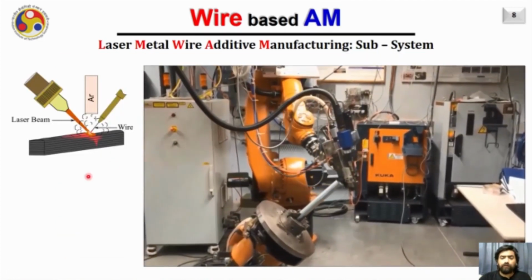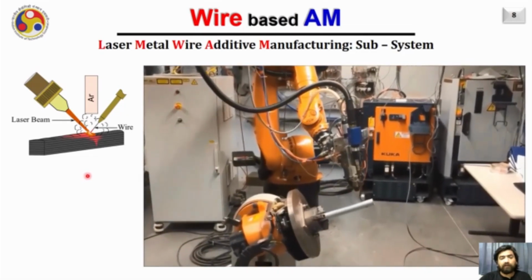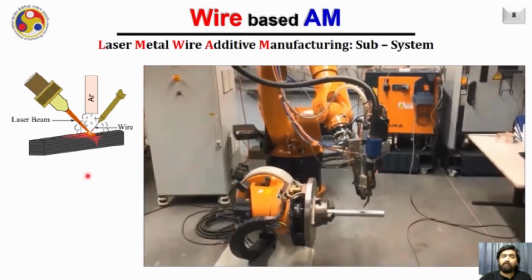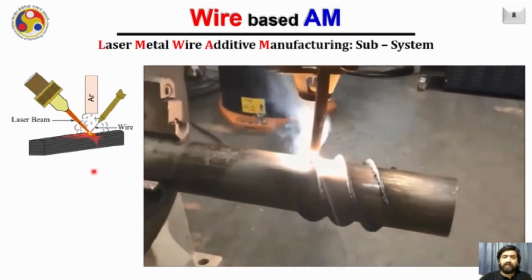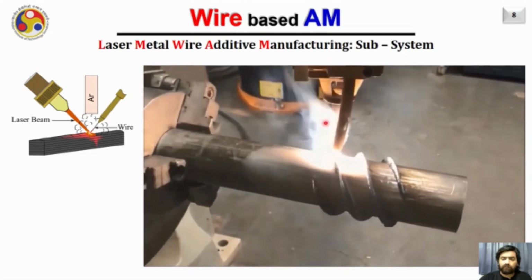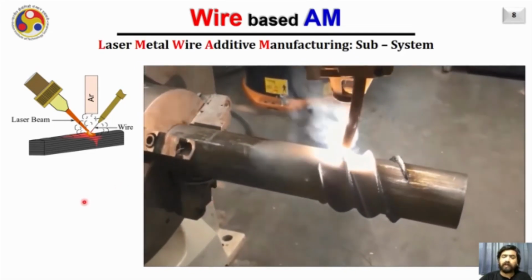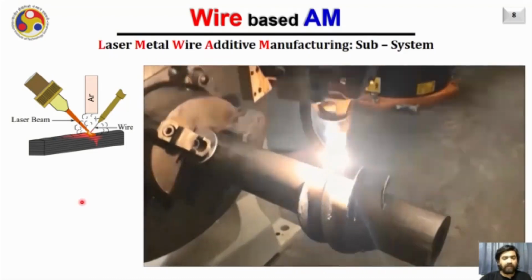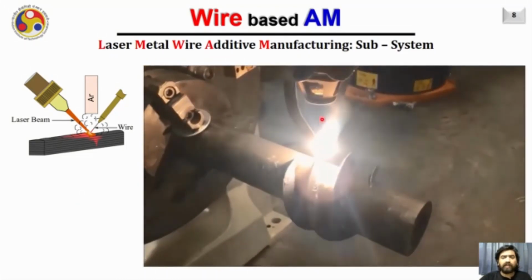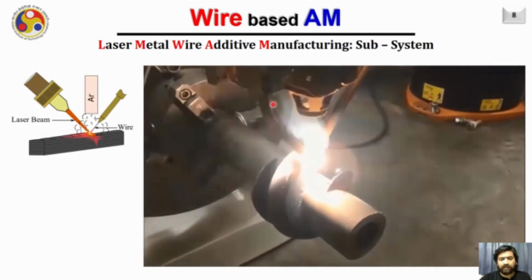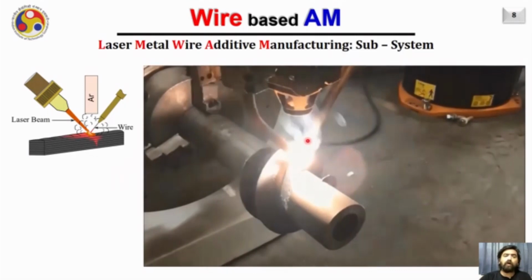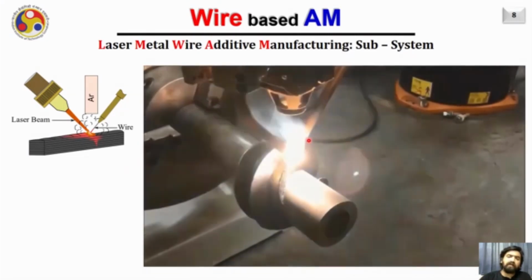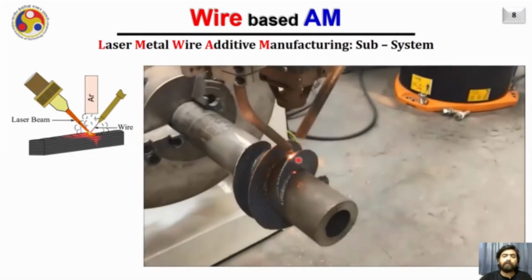Now this video will give you an idea of the lateral feeding based laser metal wire additive manufacturing system. Here it can be observed that the laser beam is coming from this vertical side and it is creating a melt pool into the substrate or pre-built layer. And then the wire is fed through this tube from the side. Another tube is used to supply the argon in such a way that the melt pool can be protected from the outside gases.